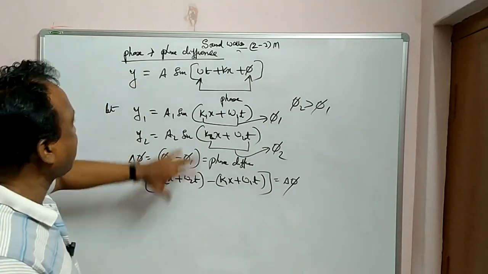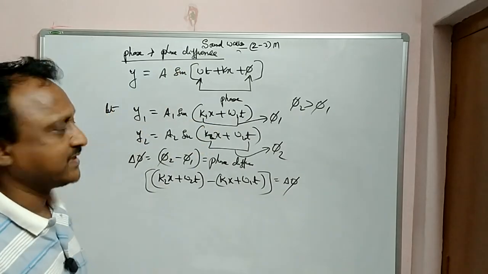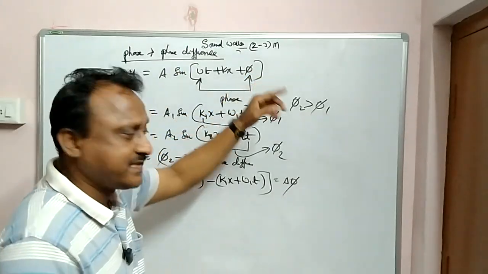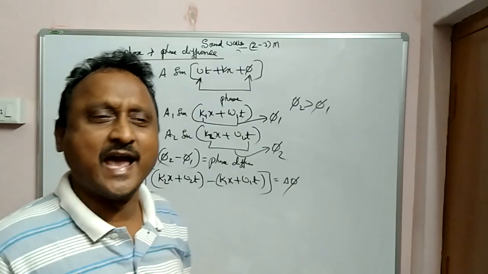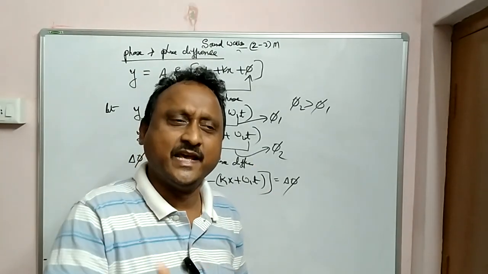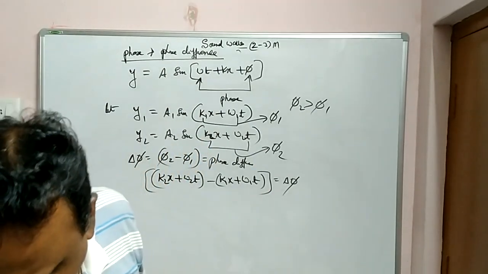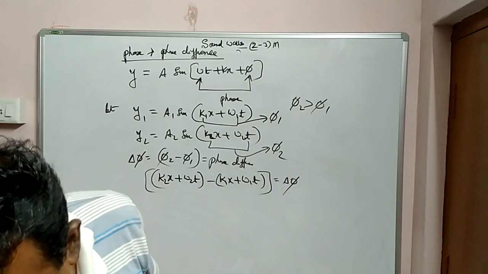Like this you can differentiate between phase difference and phase. If phi is given like this, sometimes it may be leading, or the wave may be lagging. Plus means leading, minus means lagging. I will tell some more points regarding this. Please try to note down.